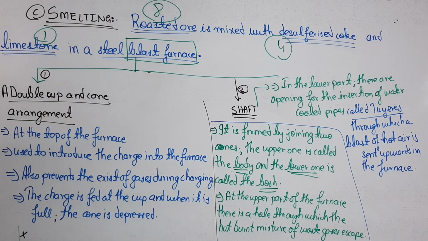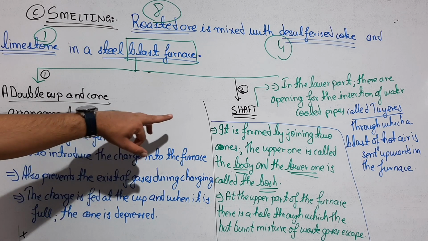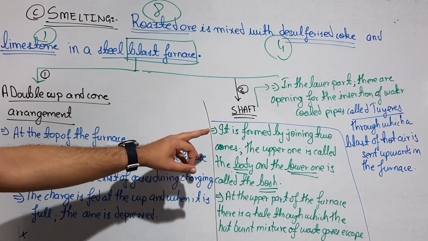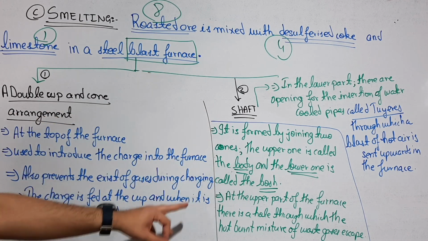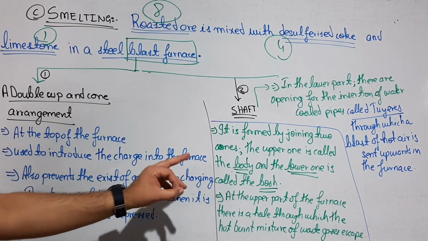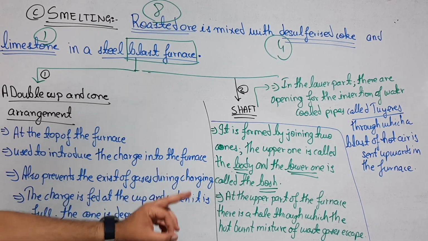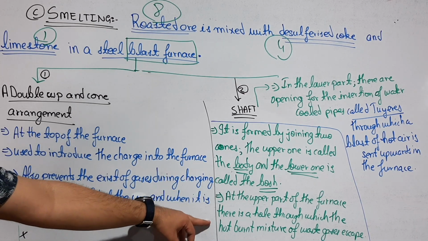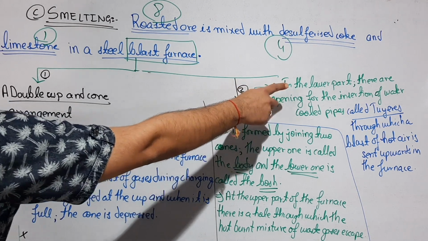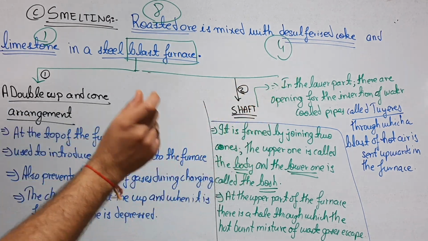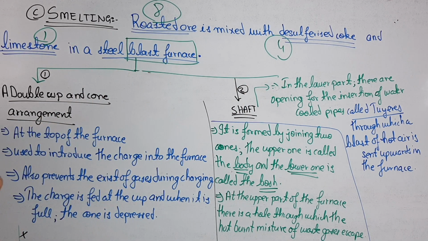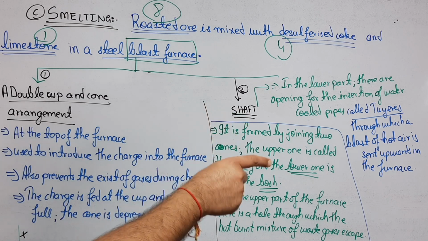Second part is the shaft. The shaft is formed by joining two cones. The upper one is called the body and the lower is called the boss. At the upper part of the furnace, there is a hole through which the hot burnt mixture of waste gases escapes. In the lower part, there are openings for the insertion of water cooled pipes called tuyeres. I just showed you where the tuyeres are, through which a blast of hot air is sent upwards in the furnace.